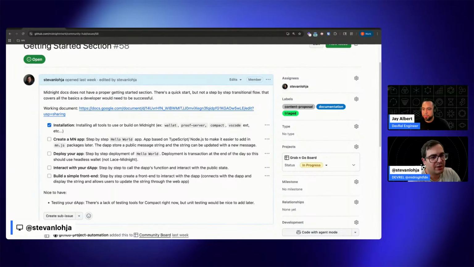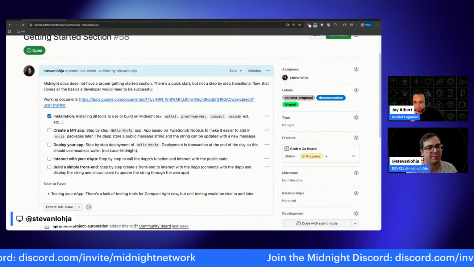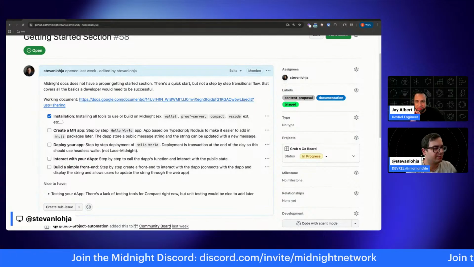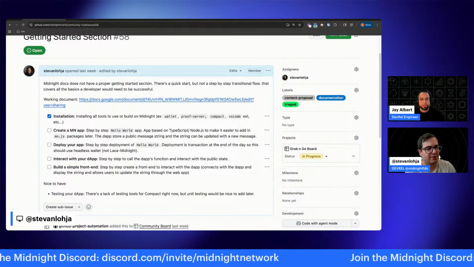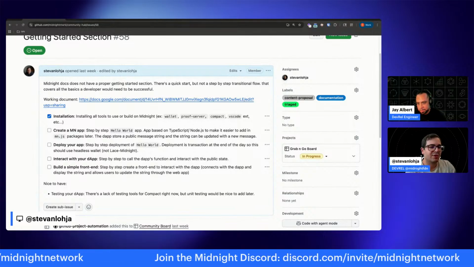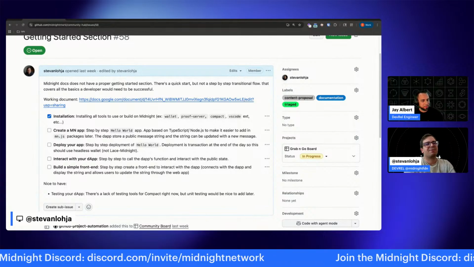This issue I'm particularly working on is, we want people to install the entire Compact toolchain. It doesn't matter if you're an end user or developer, you get set up with the entire toolchain and go into creating a Midnight application. This would be similar to the Hello World demonstration I did two Fireside hangs ago, I believe. And once we set up that Hello World app, okay, well, let's deploy the app.